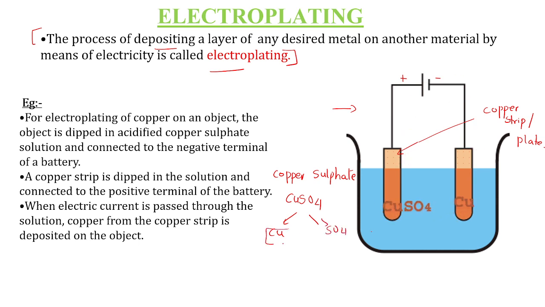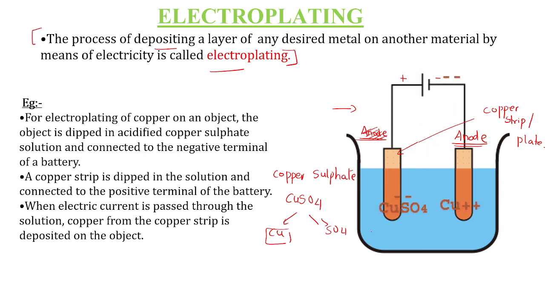This copper metal that gets separate is depositing at which terminal? Copper will get deposited at the anode here. I marked it wrongly. So anode, that is the negative terminal of the electric cell.